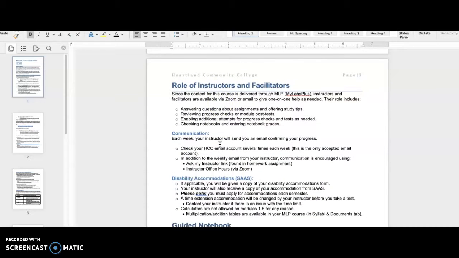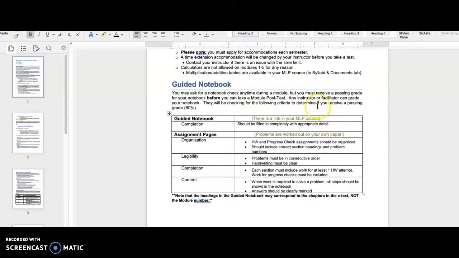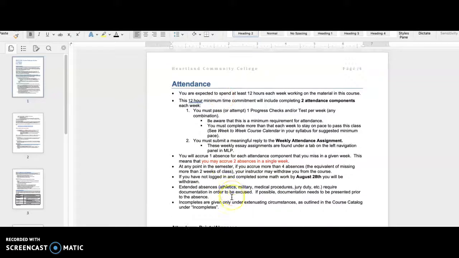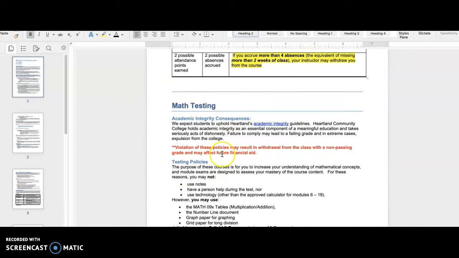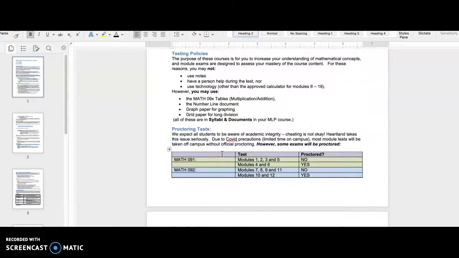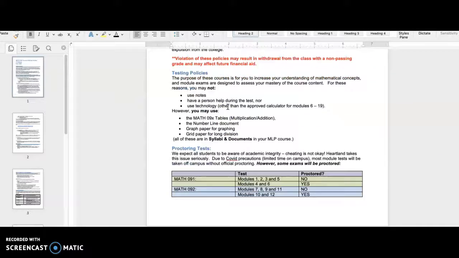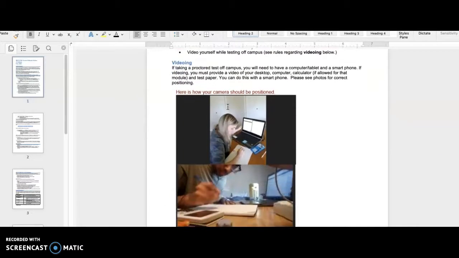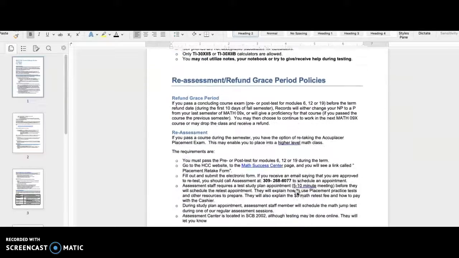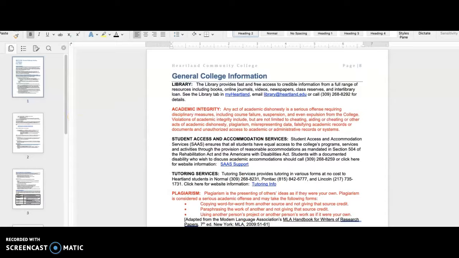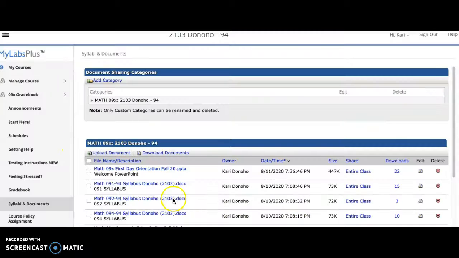Calculator information, how I and the facilitators can help you, what in the world is going on with the guided notebook. That information is in here. More attendance information explains that very thoroughly. And testing information about what proctors are, what you can use, and what you cannot use. If you're going to video yourself, how that should look. All kinds of really important information in there. So again, you need to know all of that information, but I can't read through it all with you.